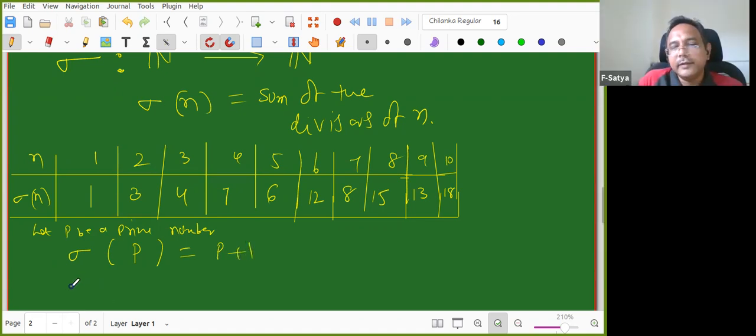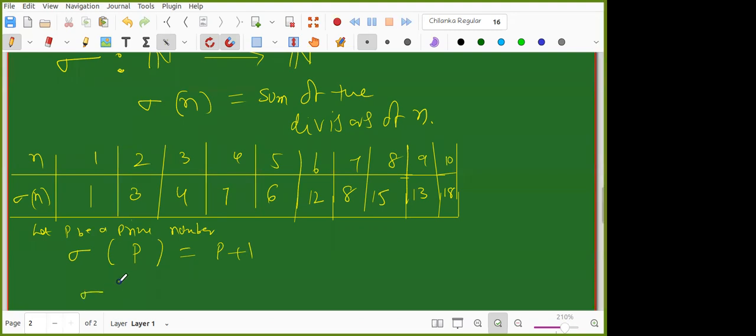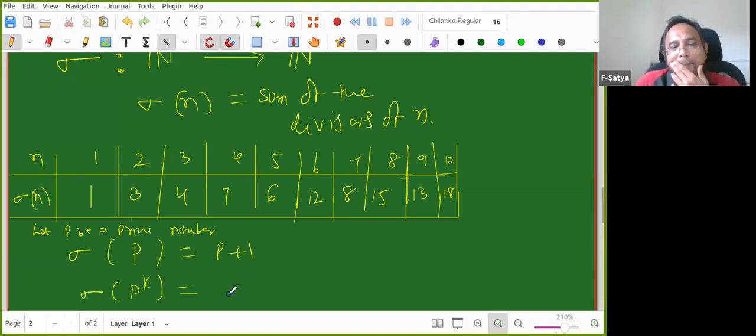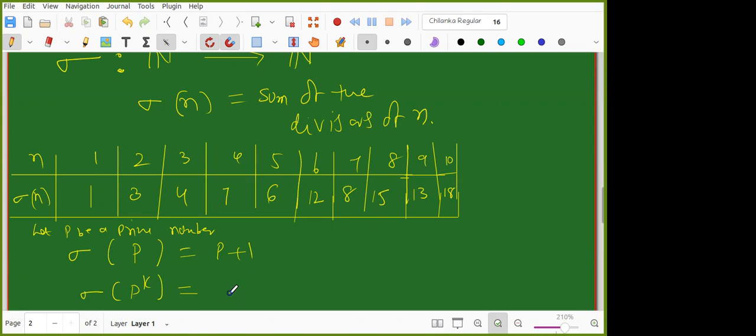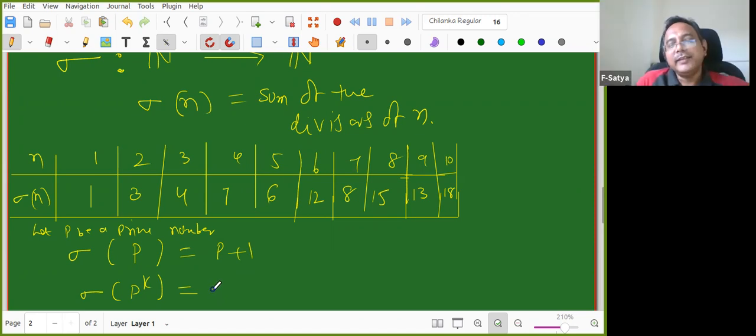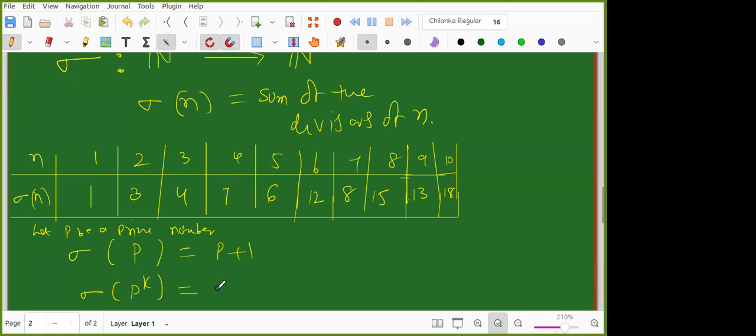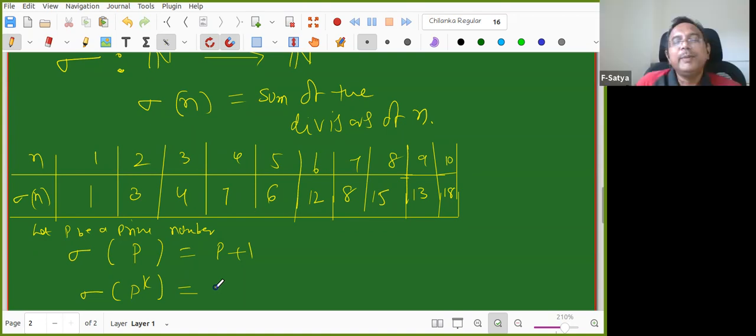Now, so natural question. Aditya again. Yes, sir. p power k. Can you tell the answer for p power k? I'm guessing, is it p power k plus 1? No. So what are the divisors of p power k? You know. So just sum it. Later, how much the final answer is, we'll see later. Is it p plus 1 itself? No, p power k. What happened to you, Aditya?